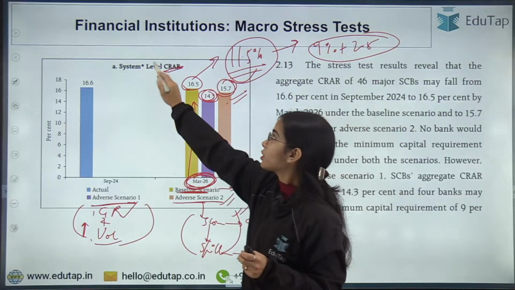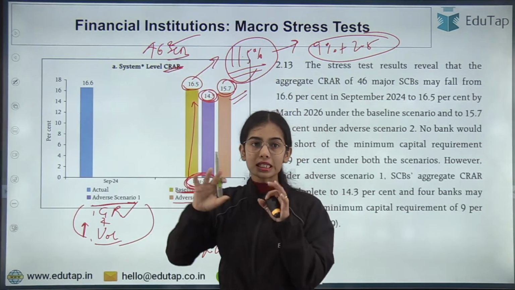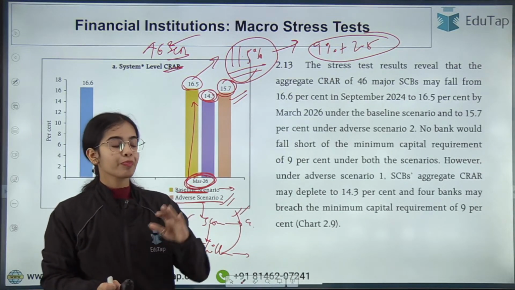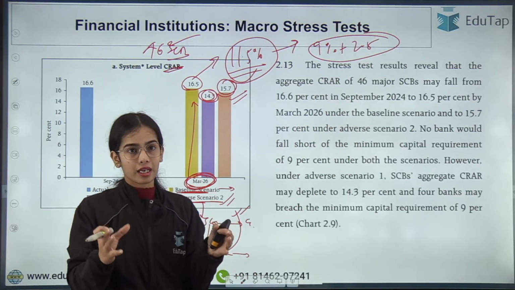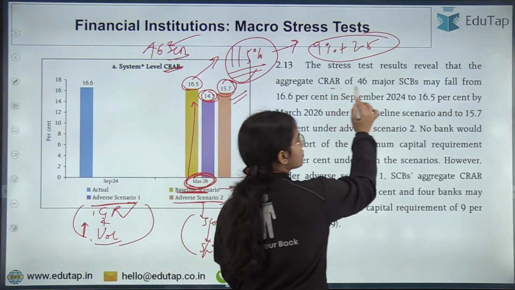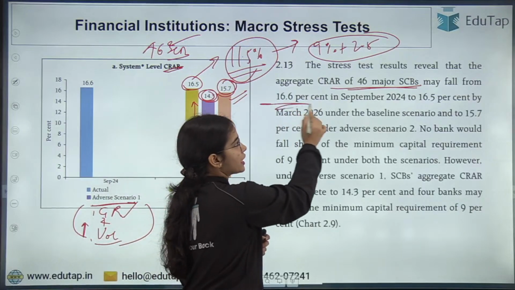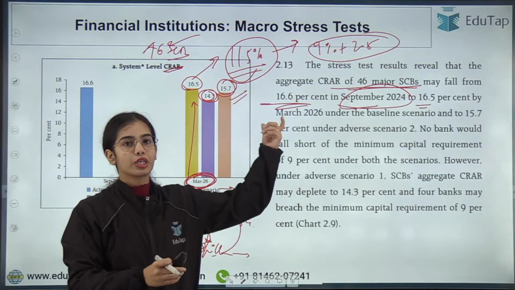Now this test was done on only 46 scheduled commercial banks. So the stress test results reveal that the aggregate CRAR, the aggregate capital to risk-weighted asset ratio, of the 46 major scheduled commercial banks may fall from 16.6% in September 2024 to 16.5% by March 2026.